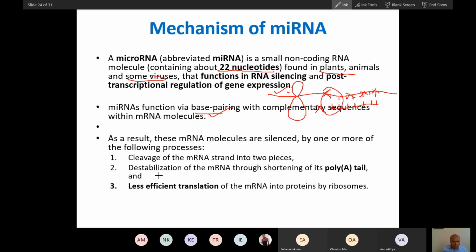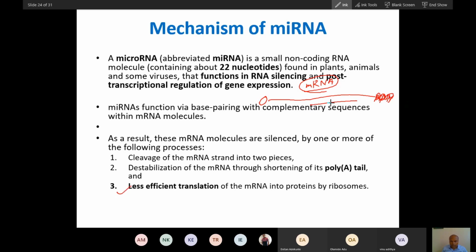It will be stopped. And then there is destabilization of mRNA through shortening of the poly A tail. You know, this poly A tail is present at the end of the mRNA, and this tail and cap are very important for the stability of mRNA. Eukaryotic mRNA is stable because of this cap and tail. So if this tail is shortened, then stability will be lost, and translation will be less efficient.